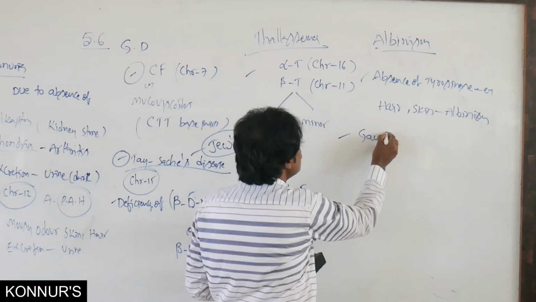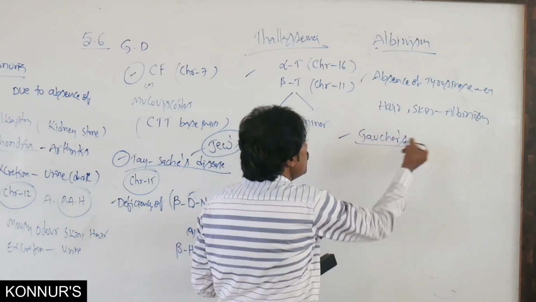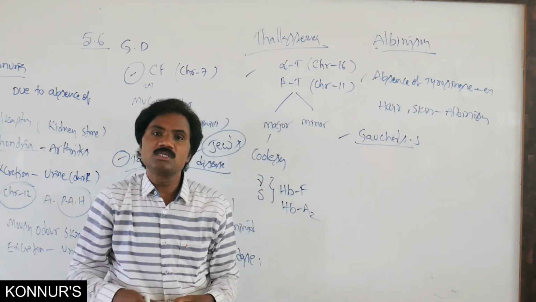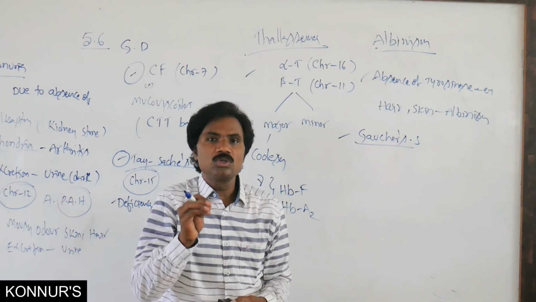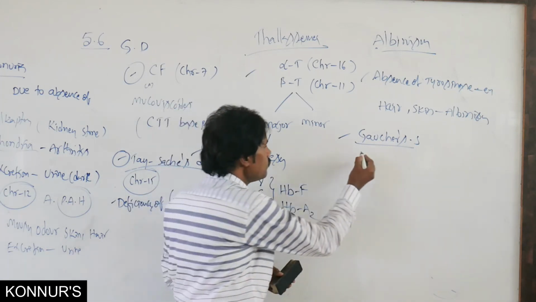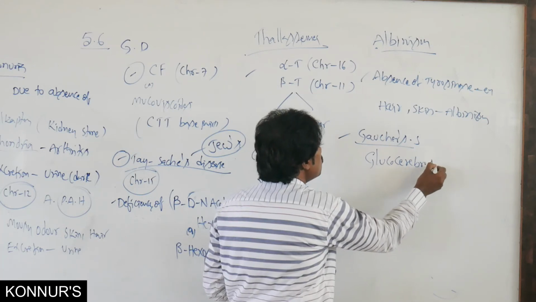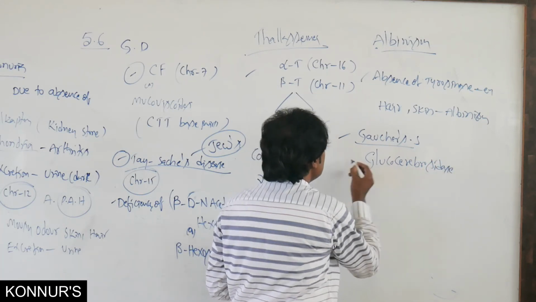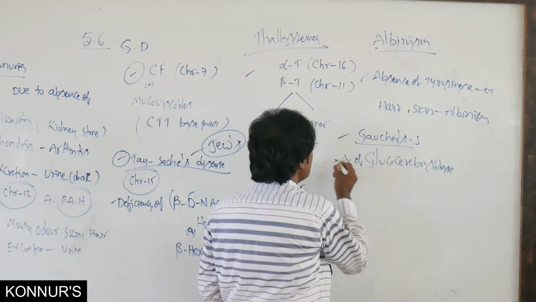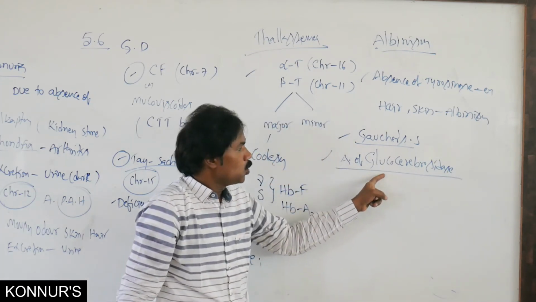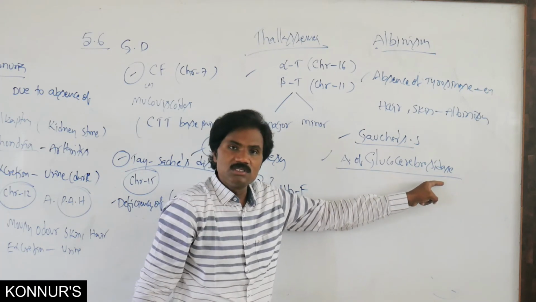Then Gaucher's syndrome. In Gaucher's syndrome there is absence of the glucocerebrosidase enzyme.